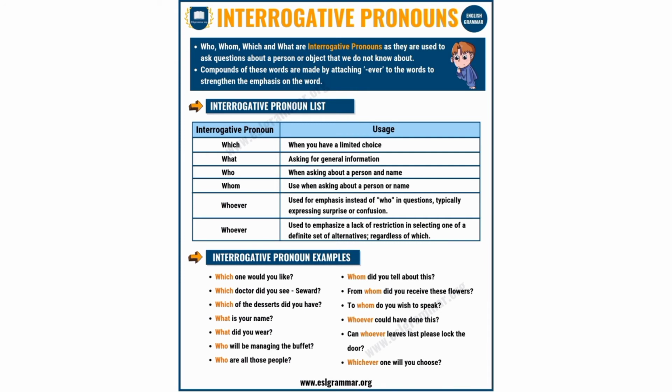Whoever, used for emphasizing instead of who in questions, typically expressing surprise or confusion. Whichever, used to embrace a lack of restrictions in selecting one of a definite set of alternatives, regardless of which.